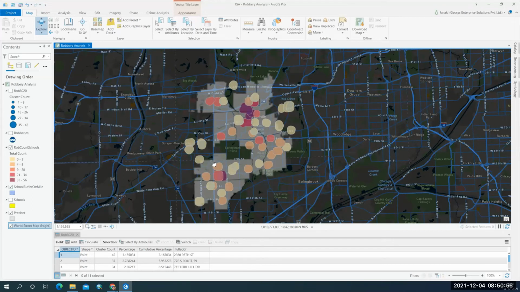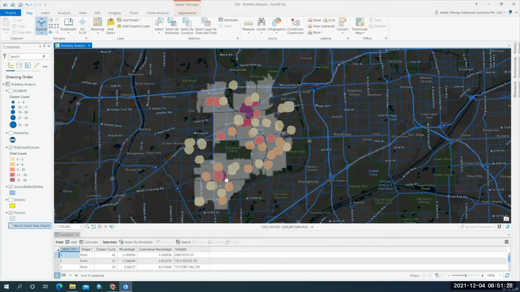What is it symbolizing? The number of robberies: if the number of robberies is less than 3, it is showing in this color. As the number of robberies increases, the color changes from this light yellow gray shade to dark pink. So you can see here we have one dark pink, here and here. So these are the school zones in which more robberies are occurring.